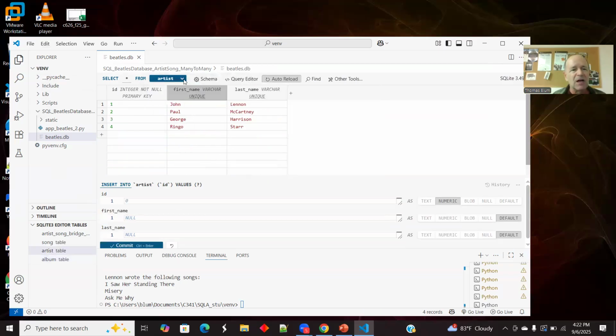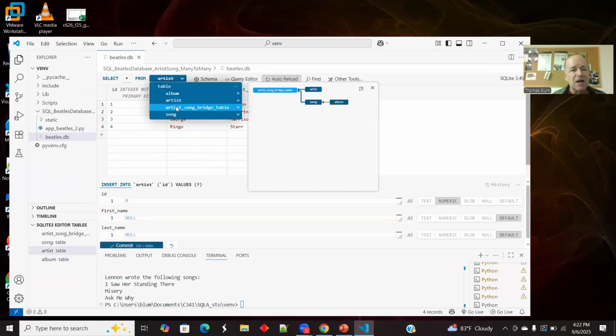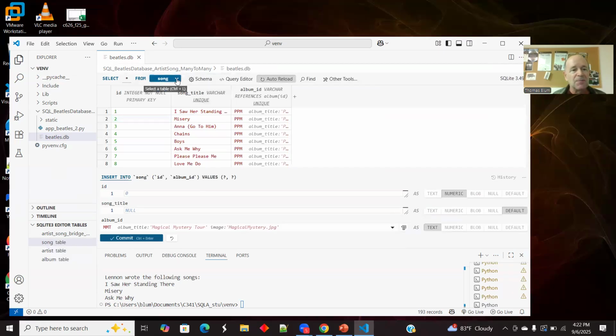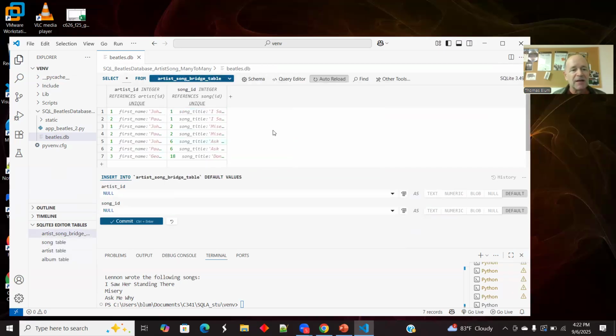So I have album, I have artist, I have song, and I don't have all this data, but I have 7 entries in my bridge table to connect artists to songs. And SQLite 3 editor gives me not just pure numbers, but a little bit of an idea of what I'm choosing here. So that's nice.